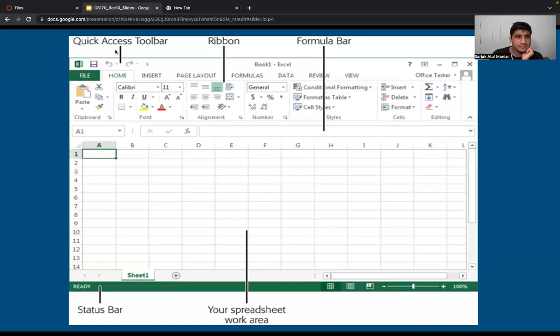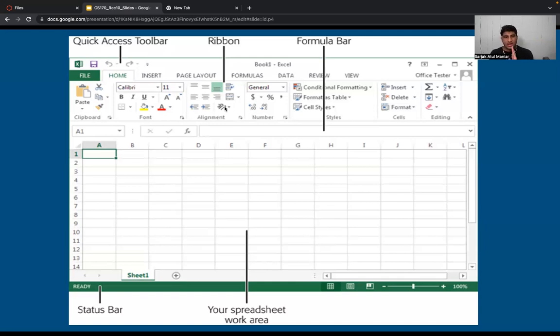This is the quick access toolbar. For example, these arrows are for the undo operation, which we can also do with the Command Z or Control Z keyboard shortcut. All these things we are going to learn in a more detailed way.